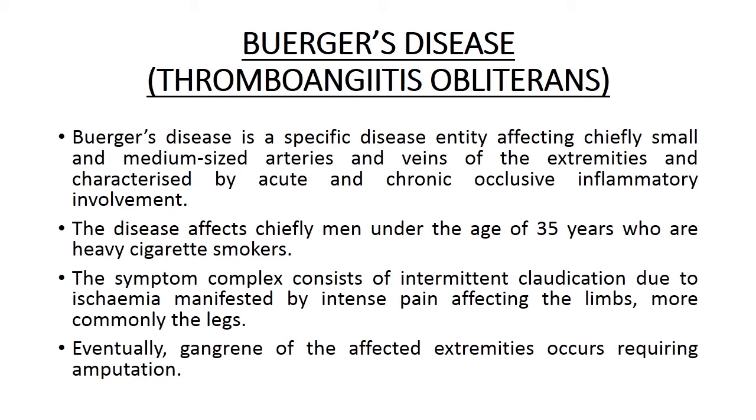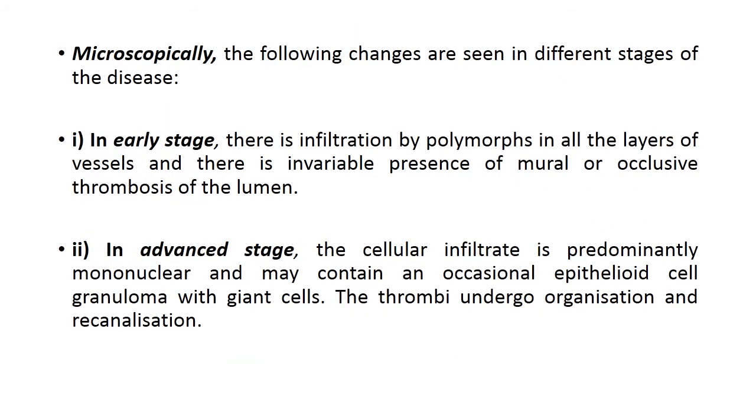The symptom complex consists of intermittent claudication due to ischemia manifested by intense pain affecting the limbs, more commonly the legs. Eventually, gangrene of the affected extremities occurs requiring amputation.